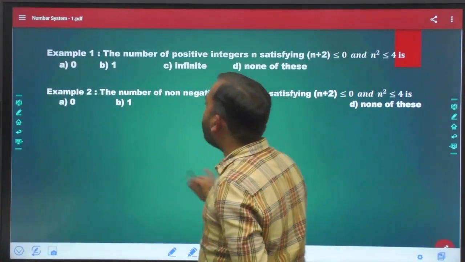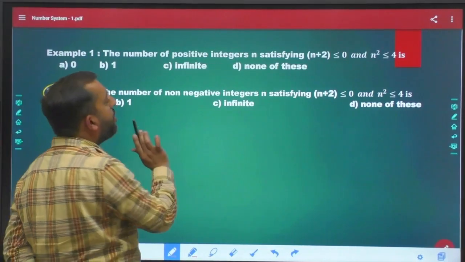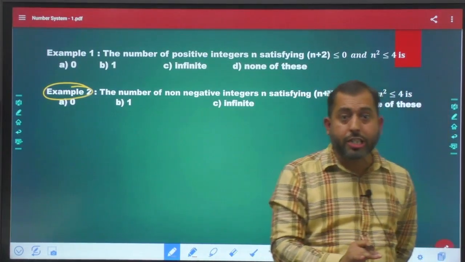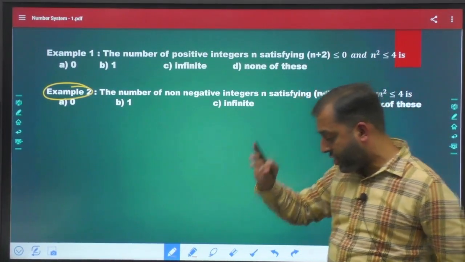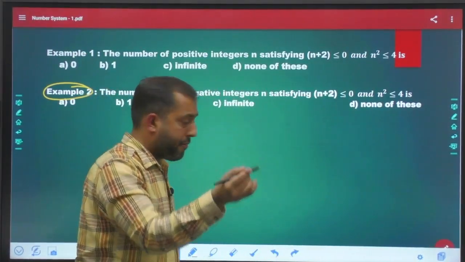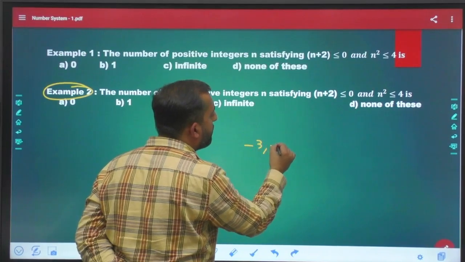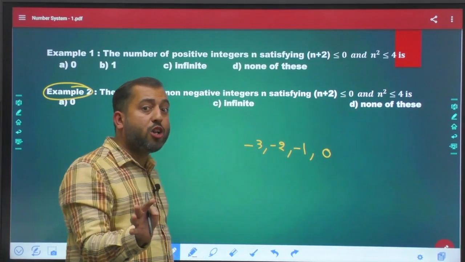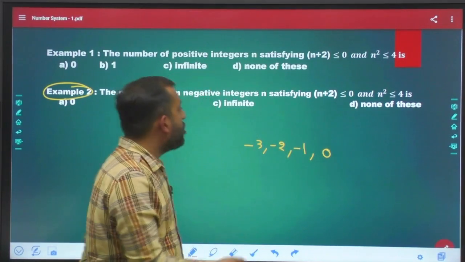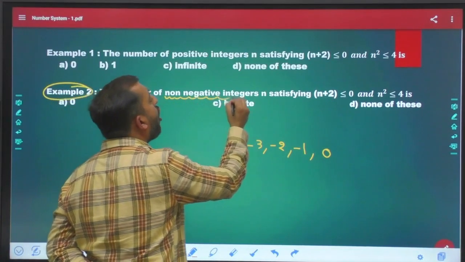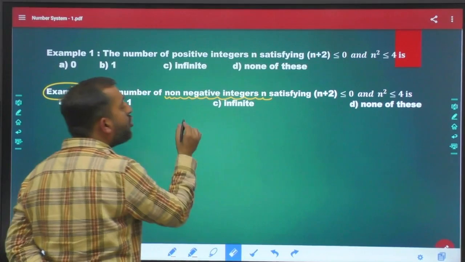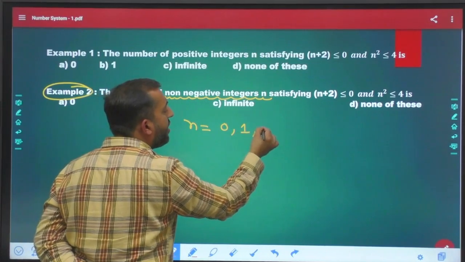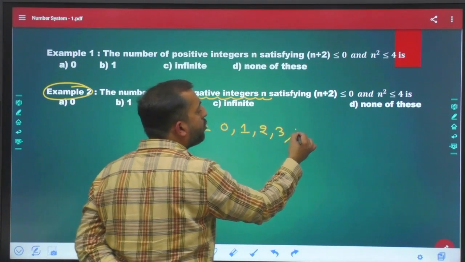Now, let us talk about question number 2, example number 2. The number of non-negative integers that will satisfy these two conditions. Please pay attention to the word non-negative. Minus 3 is negative, minus 2 is negative, minus 1 is negative, but 0 is neither negative nor positive. So in this case we are looking for non-negative integers, so n can be equal to 0, 1, 2, 3 and so on.